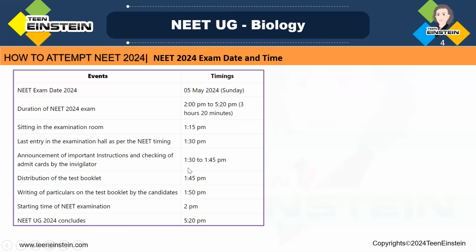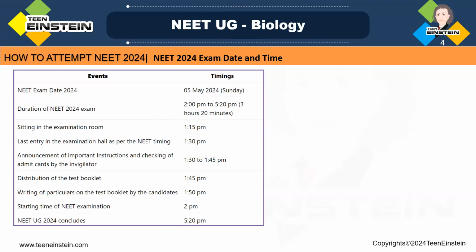Invigilator will be checking the admit card, and after 1:45 they'll distribute the test booklet, and you have to fill in the particular details on the test booklet with your number and other details. The invigilator will check that and sign on that.